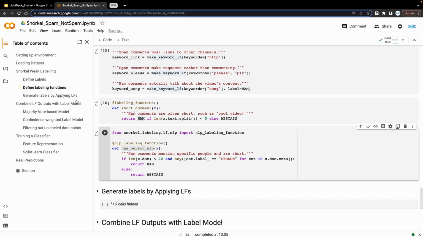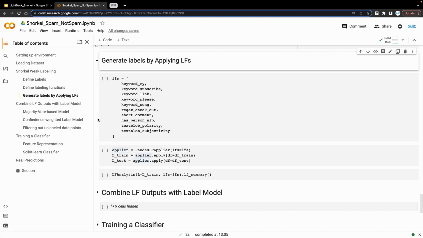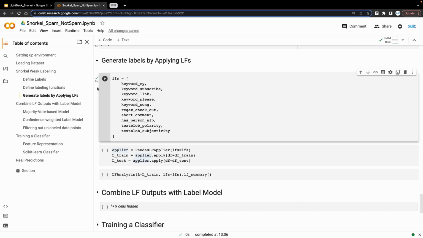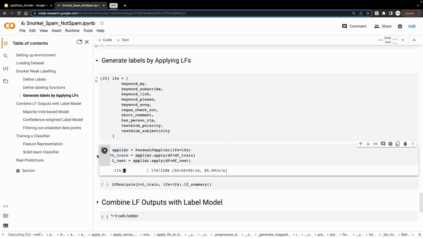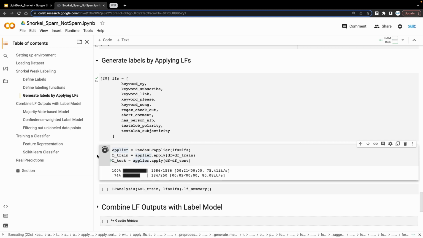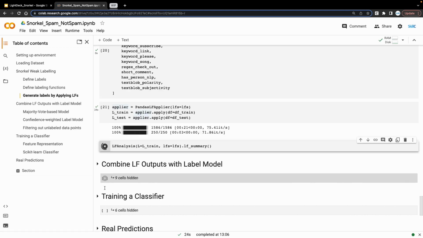Alright, now we move on to the next section. In the previous section, we defined a handful of LFs. Now it's time to apply these LFs on our unlabeled data. So let's do it through this pandas LF applier. Let's generate a quick summary for our reference.